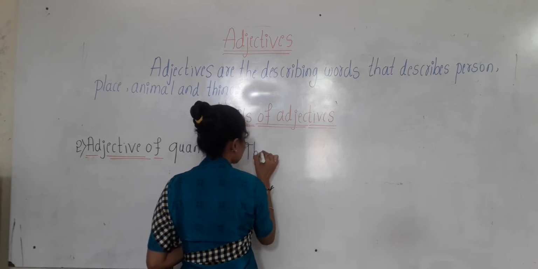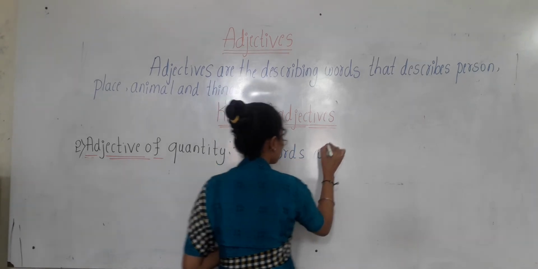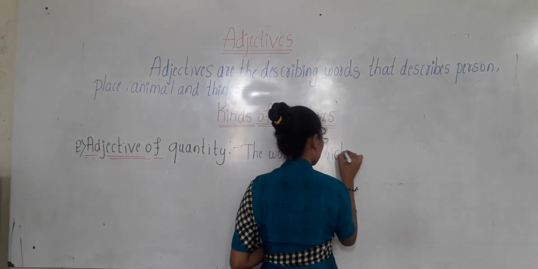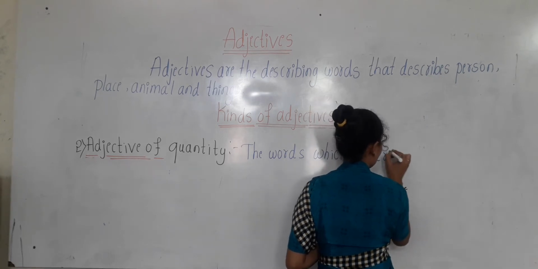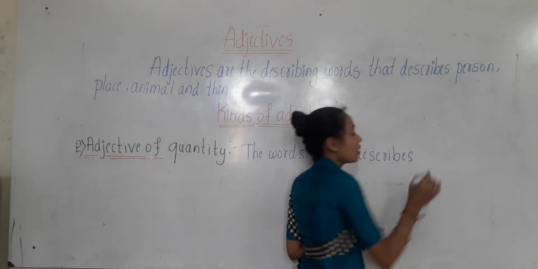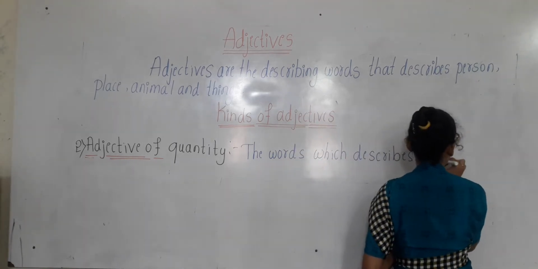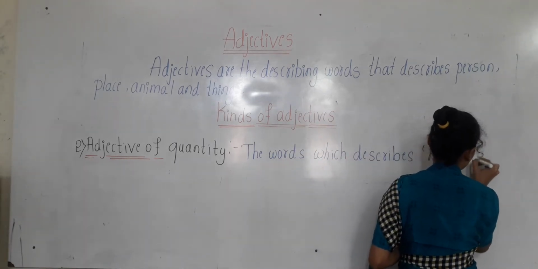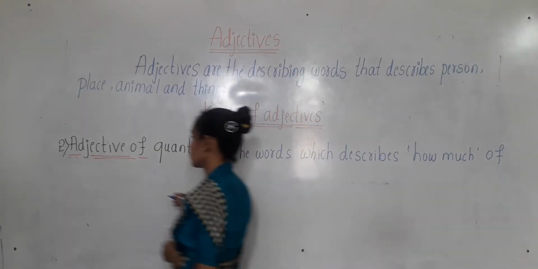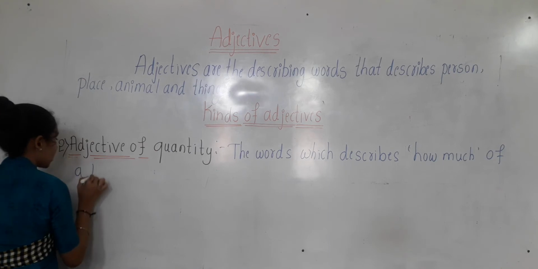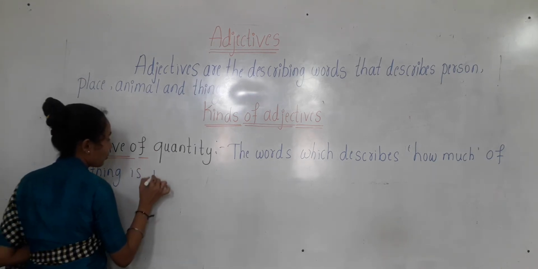The words which describe how much of a thing there is.